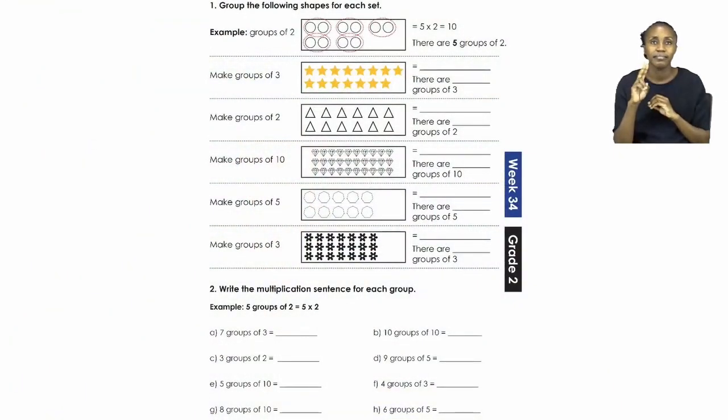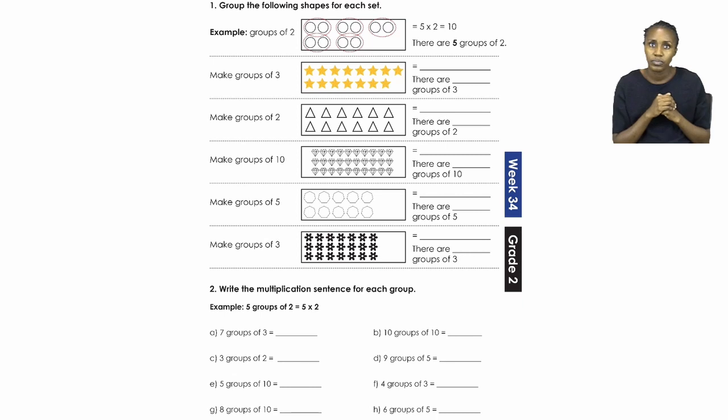Now at number 2 there, it says you have to write the multiplication sentence for each group. Now the example shows us what we have to do again. Now there it says 5 groups of 2. Now that just means we have to write the sum, which is 5 times 2.